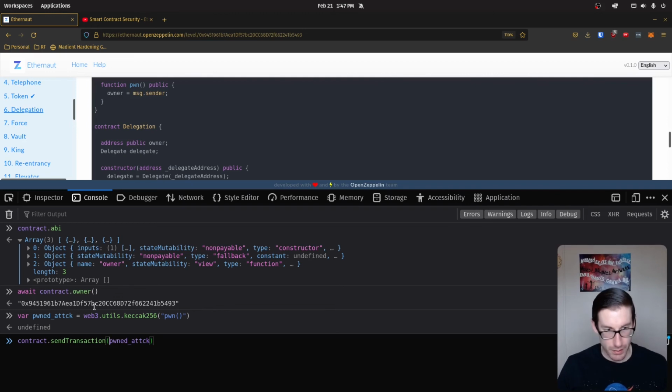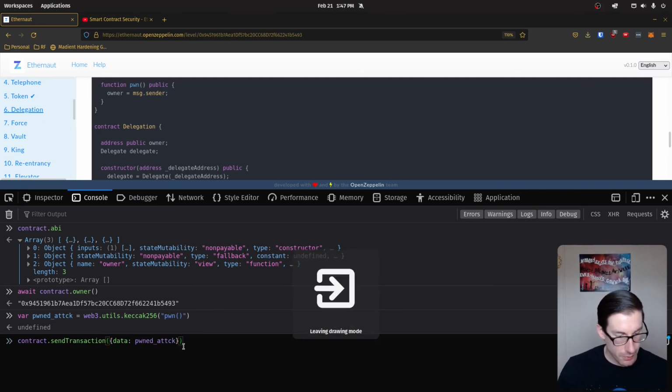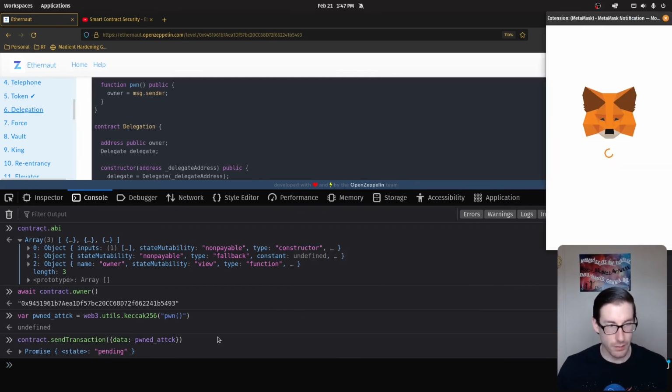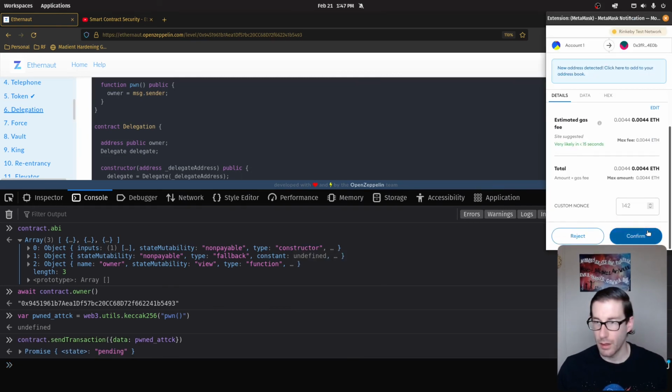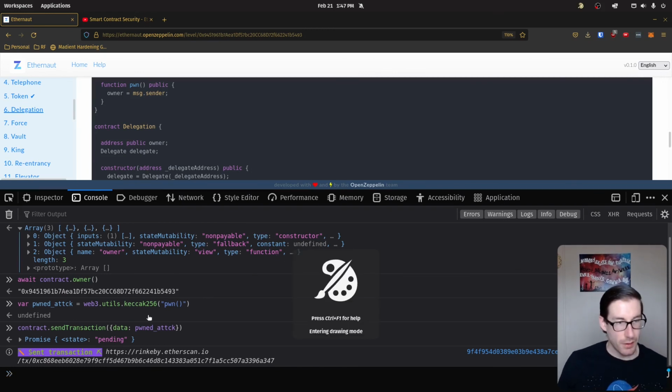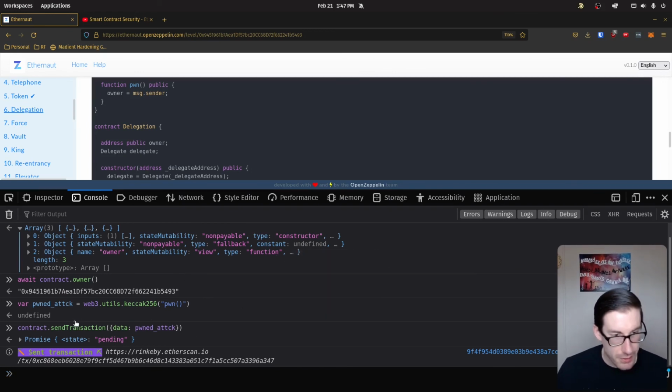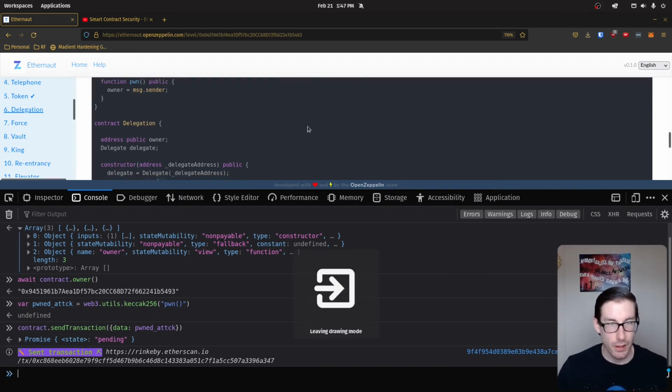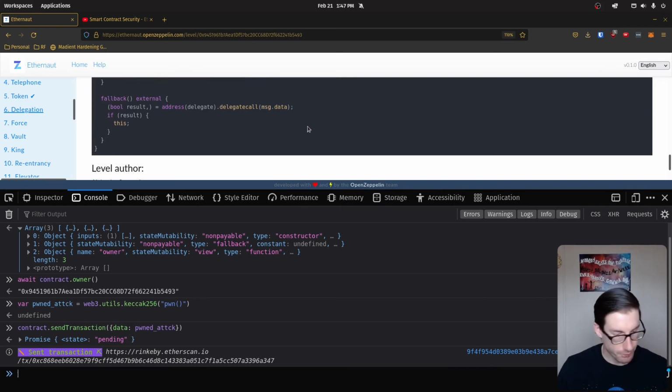Now, to do this, you have to do it correctly and not incorrectly like me, so we need to put this inside of a data field. I can push enter so we're not waiting. Confirm. All right, back to the explanation. There's a few things I'm doing. I'm sending a transaction to the data section of the message data. Let's scroll this down so you can see what I'm talking about.